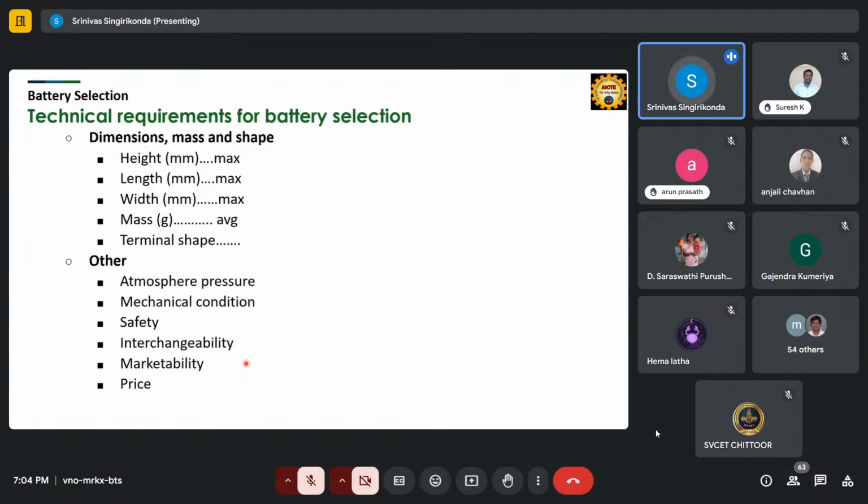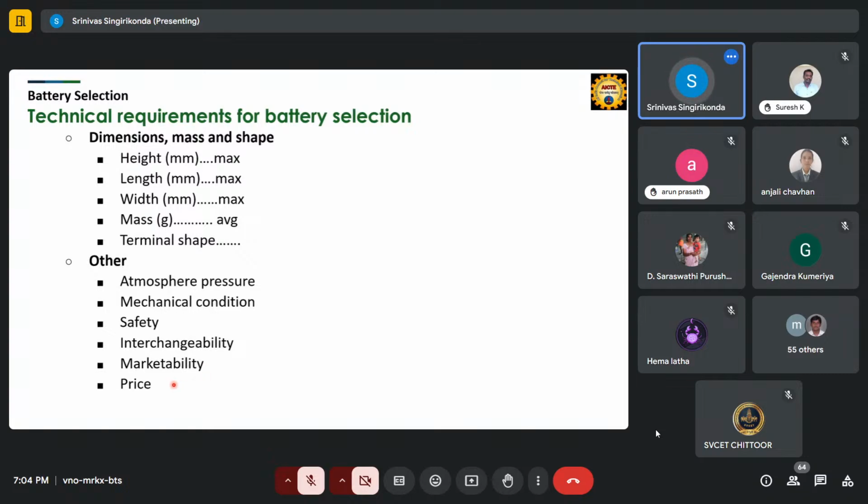Okay, as we know, 50 to 60% of the cost of the EV itself is the battery, right? If another company's cells are not available in the market, that same particular cell is not available, and you have hundreds of cells, and one cell is going to get damaged, right? If you are not replacing it, the entire battery is going to be affected. So you also need to check that. Is it interchangeable, I mean replaceable, or not? Is it available in the market? If you are purchasing today and tomorrow it is not available, it's going to be an issue.